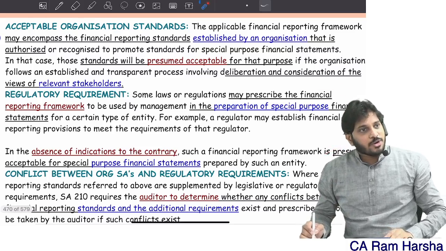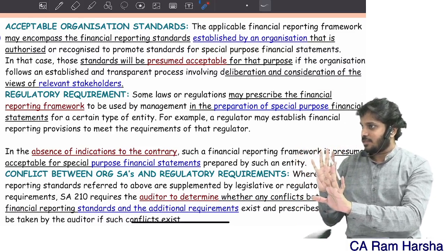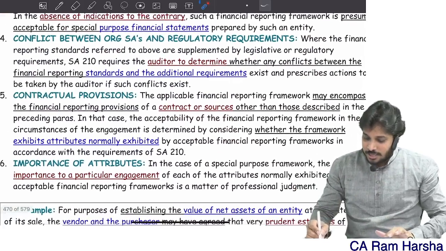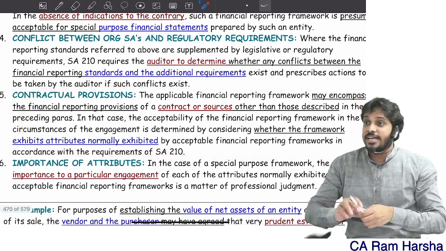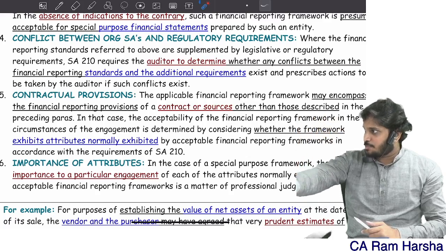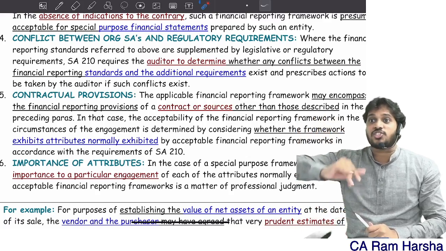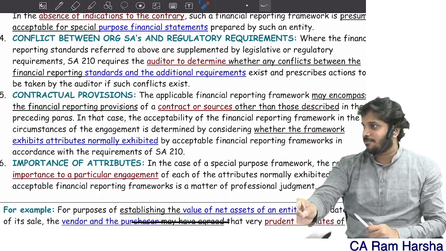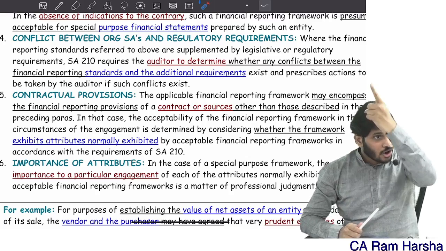See, that is the regulatory requirement also. The body is established, fine. Now the grant is given, right? Inside that grant, some terms and conditions were there which go beyond the organizational standards. For this particular NGO, we gave an extra grant, so we want to put some additional terms and conditions. The auditor has to consider all this.